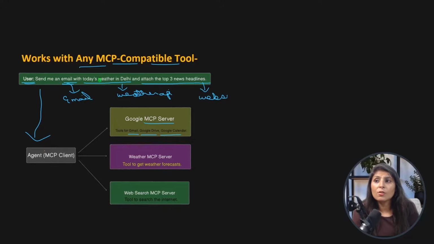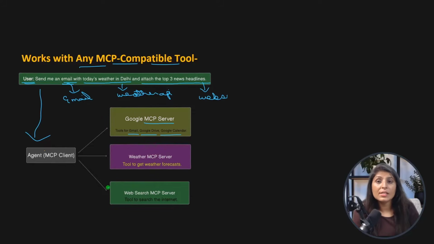Then to get today's weather data in Delhi, our agent connects with the weather company's MCP server so that it can get the weather forecast. And then our agent also connects to the web search MCP server so that it can get the top 3 news headlines. So 3 different servers of 3 different companies.